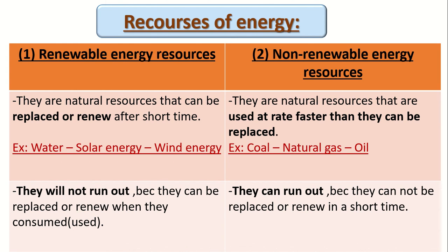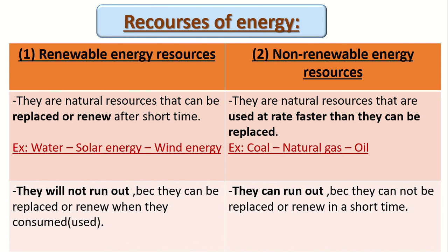So again, what's the meaning of non-renewable energy resources? They are the natural resources that are used faster than they are replaced. Like what? Coal, natural gas, oil. They can be renewed, but after a very long time, like millions of years.